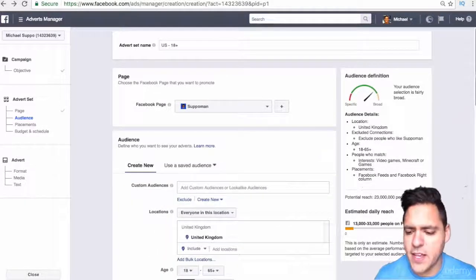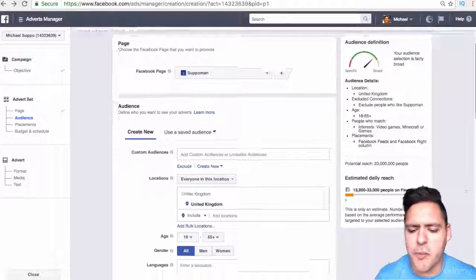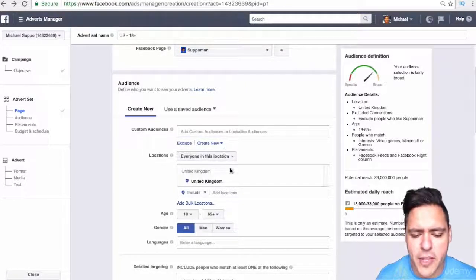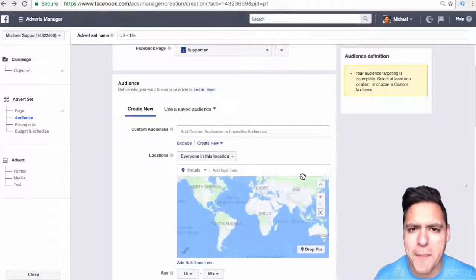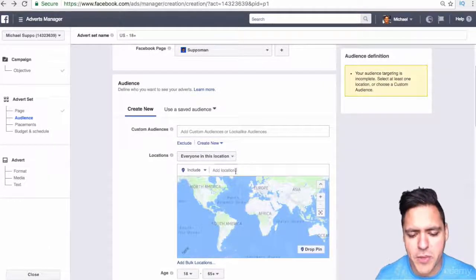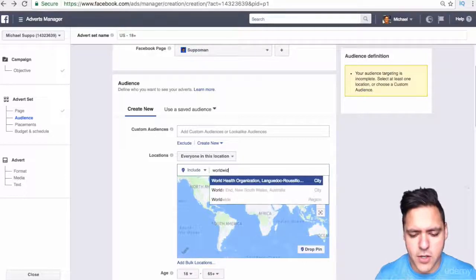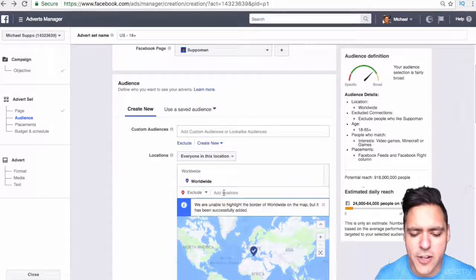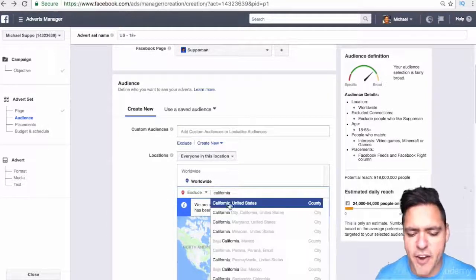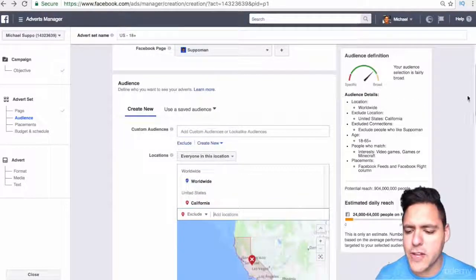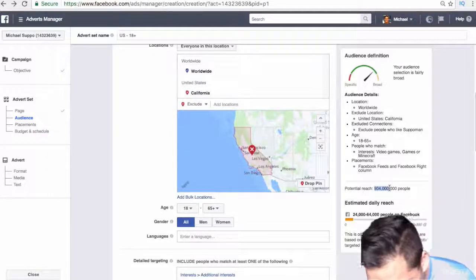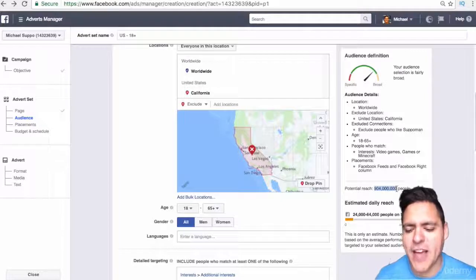Okay, we'll get rid of this. So we are going to start an audience from scratch. We don't use a saved audience, we just go to create new. And then what we do is, and this is the simple part, this is the brilliant part, we just put worldwide as the location. What we want to do is exclude California, because it's a very expensive state to advertise to. So we'll exclude California, but we will go worldwide, which gives us a potential reach of 904 million people. That's a humongous bank of people from which we can get likes.